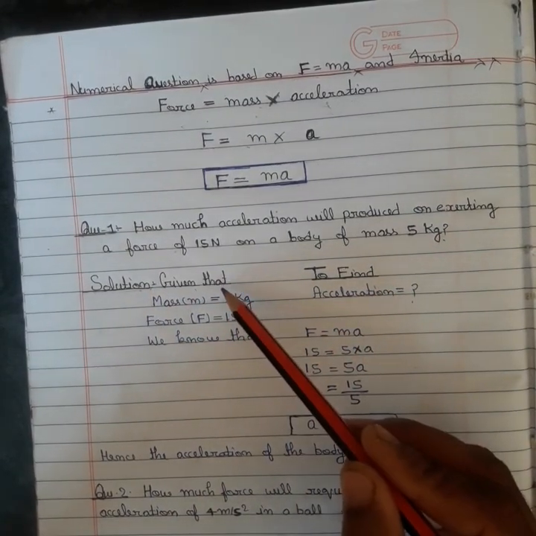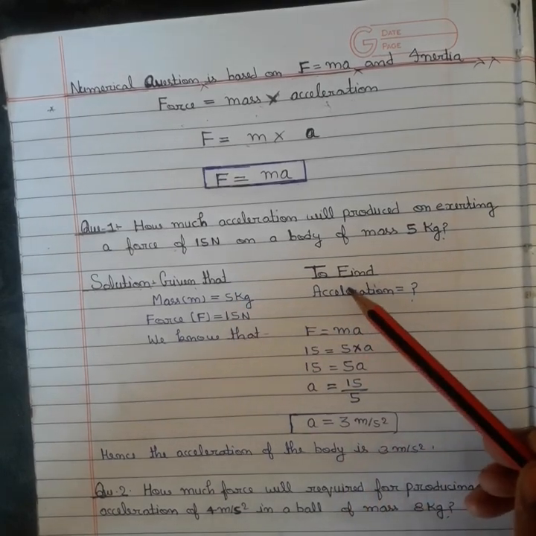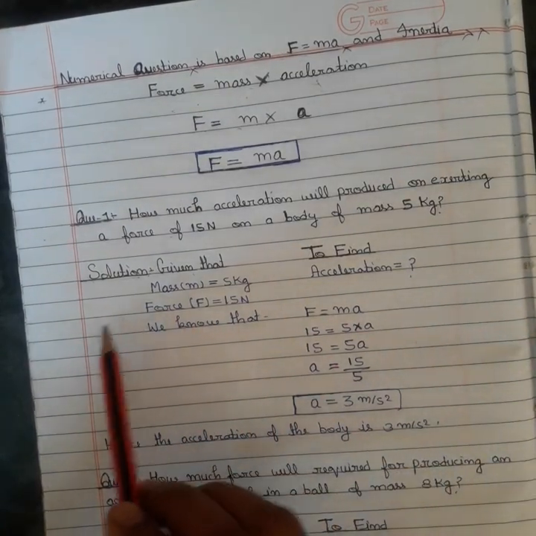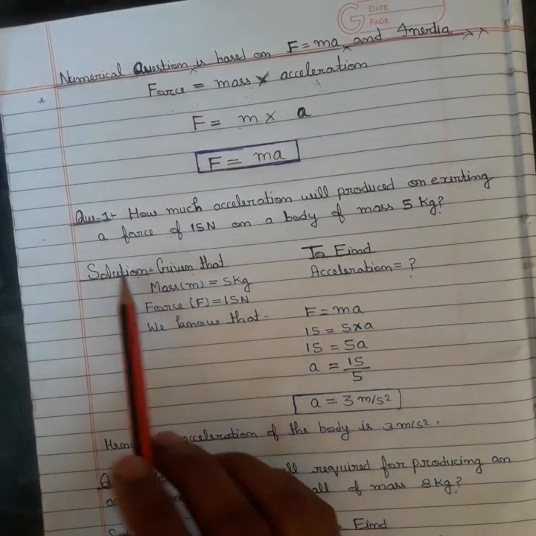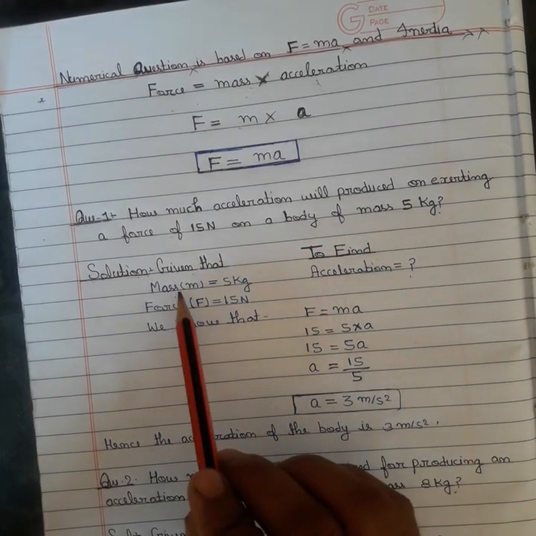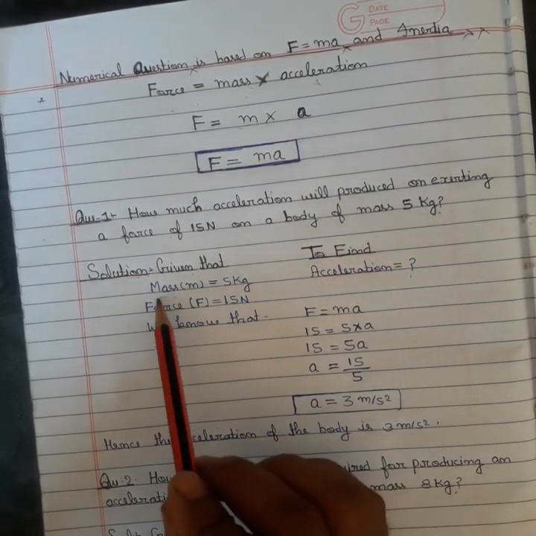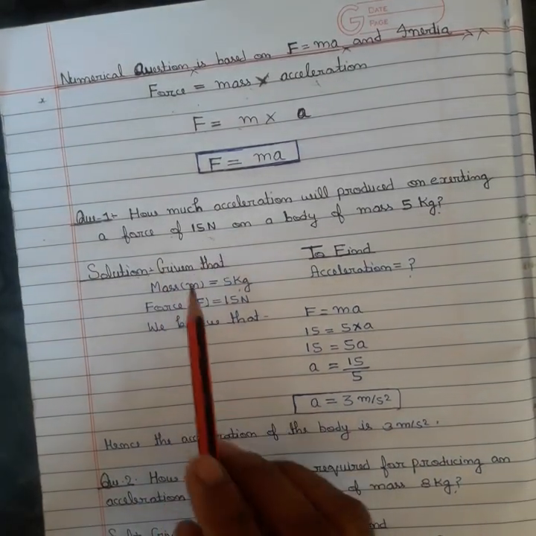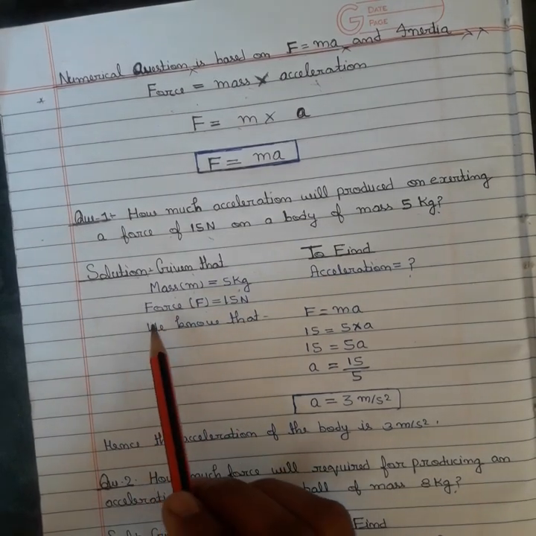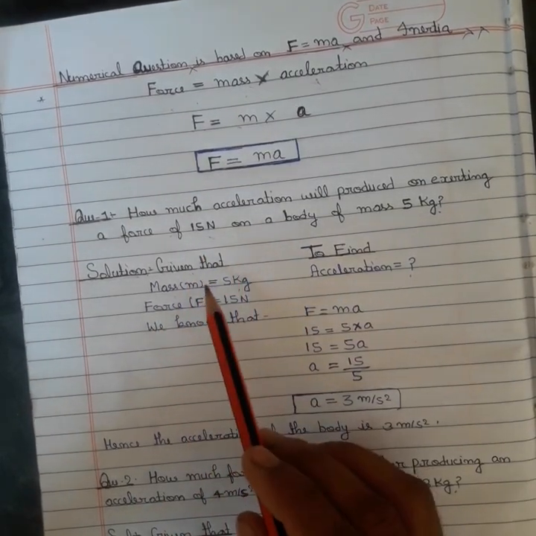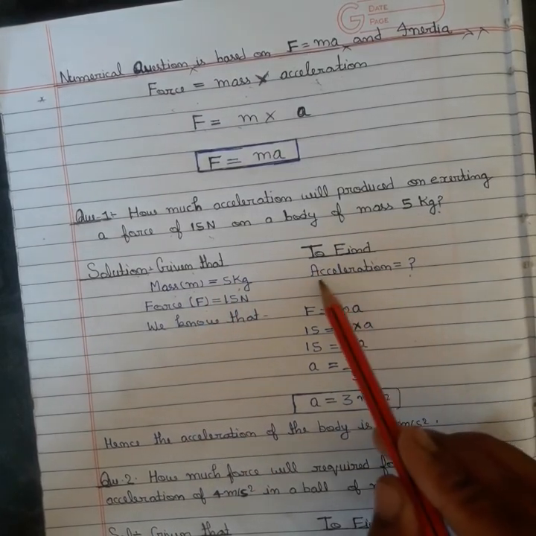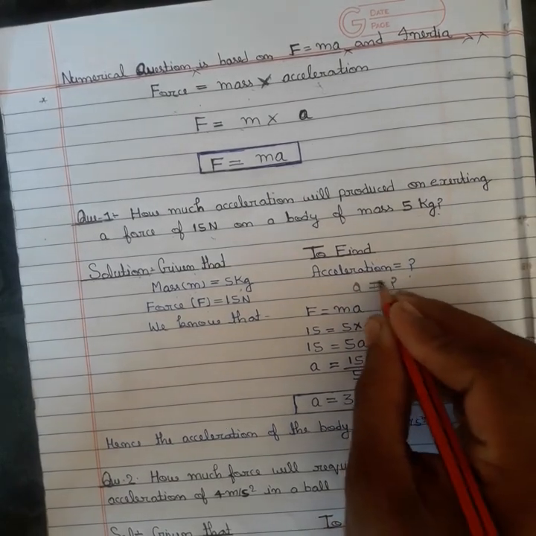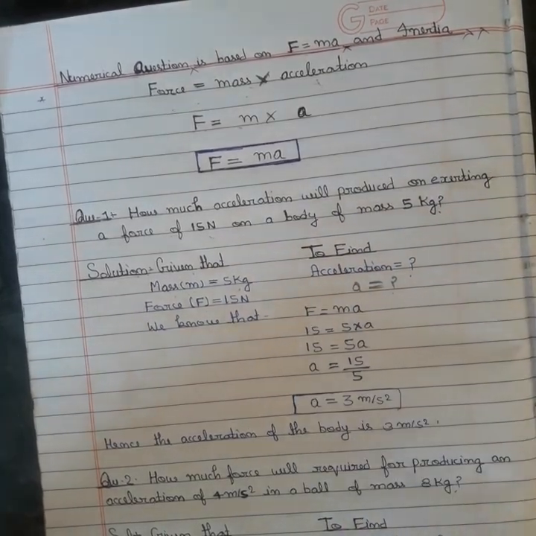Given that is what is given in the question, and to find is what you find in the question. The mass of the body is 5 kg, so small m equal to 5 kg, and force is given 15 Newton. Then force F equal to 15 Newton, and to find acceleration, small a equal to question mark.